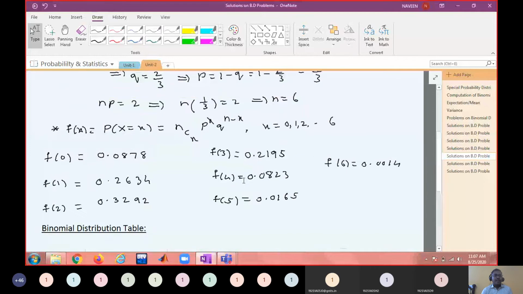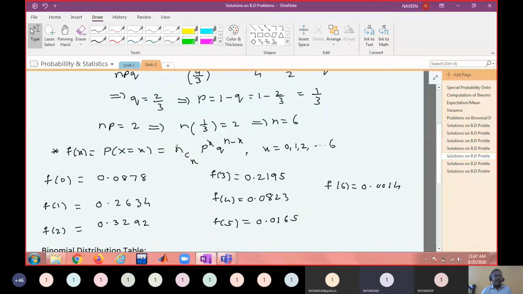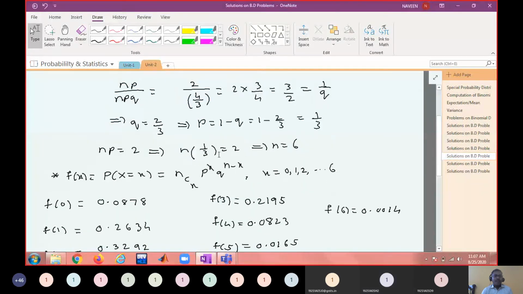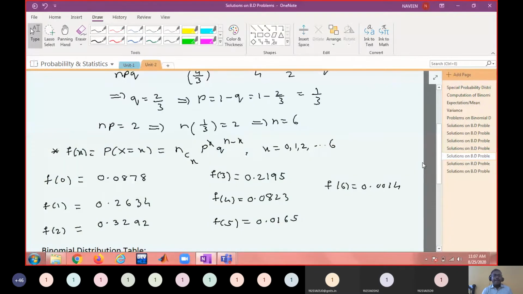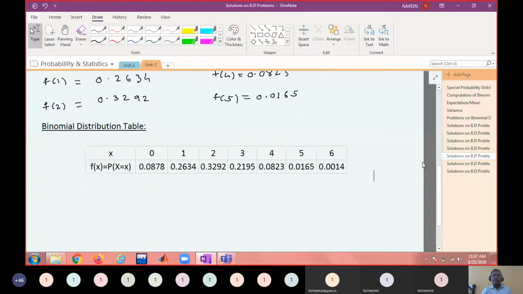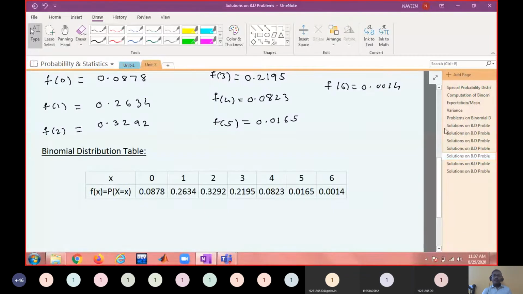So this is how we are going to find out the total distribution. To find out the distribution, what we require is n and p. We are able to compute n and p using the variance and expectation given in the problem. Shall I proceed? Yes, sir.